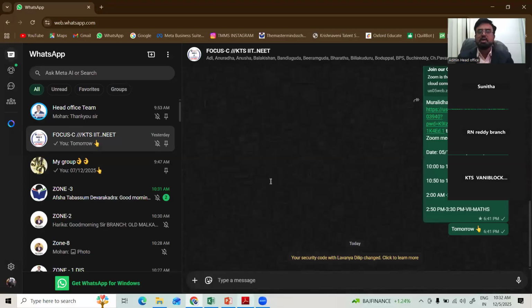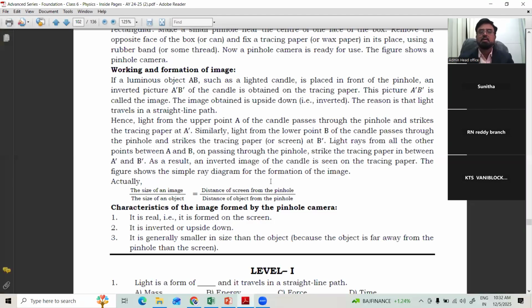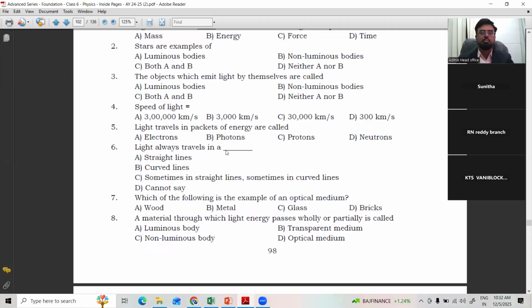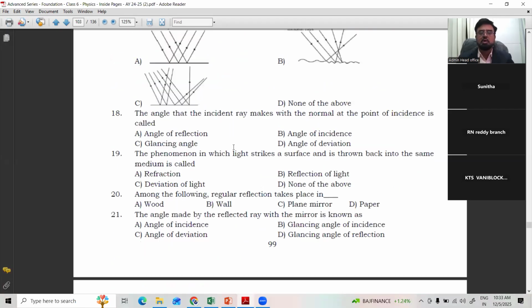Okay, so that is about the total light chapter. Today we discussed what is a plane mirror, characteristics of a plane mirror, uses of a plane mirror, periscope, kaleidoscope, and pinhole camera. Okay, so with this we are done with this chapter. You practice the level questions and conceptual questions.